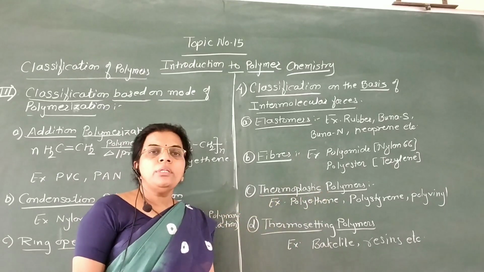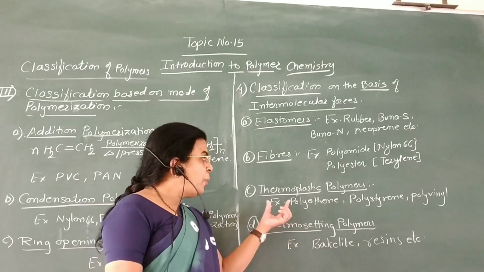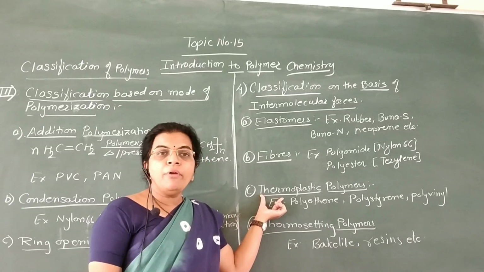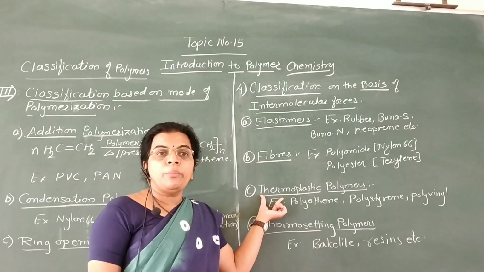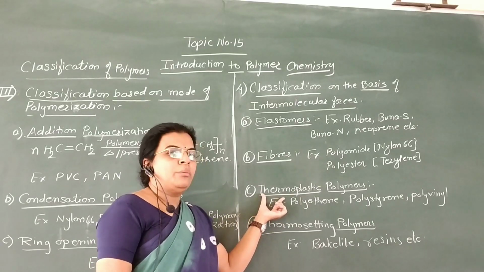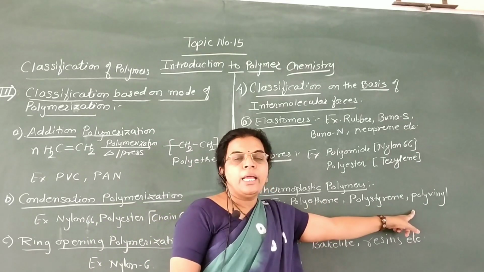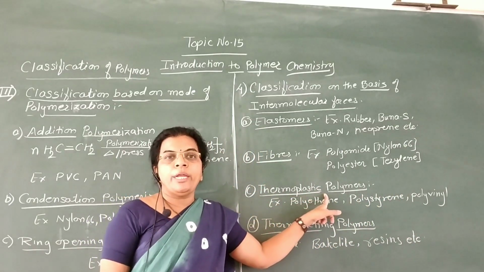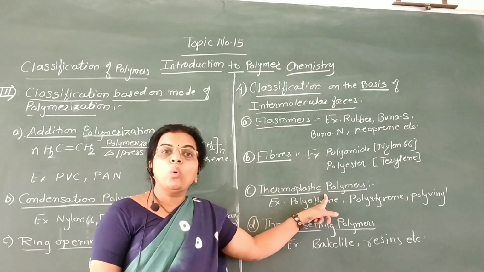Then third, thermoplastic polymers. These are polymers which can be remolded. That is, when we give heat to these thermoplastic polymers, they become soft, and when they are cooled, they become hard, and therefore these are reusable polymers, which we can remold. For example, polyethylene, polystyrene, polyvinyl, etc. These become soft when heated and become hard when cooled.